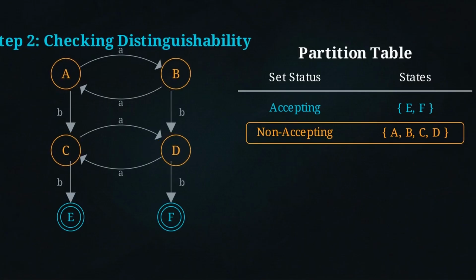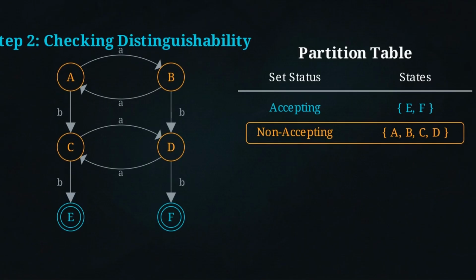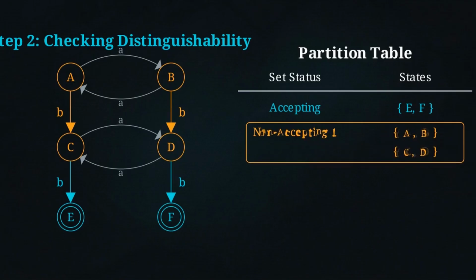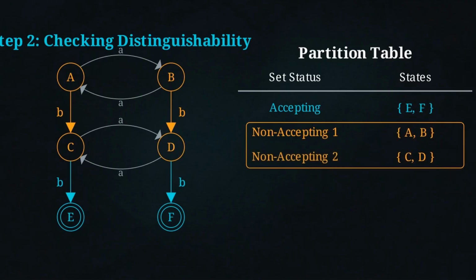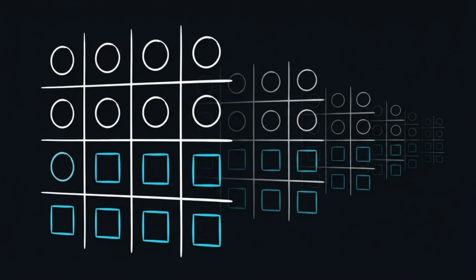Step 2 is checking distinguishability. We iterate through each set and test the transition destinations for every possible input character. We evaluate the transition of the non-accepting states on input A and then on input B. We look for an anomaly, two states starting in the same set but transitioning to different sets on identical input. This divergence proves the states are mathematically distinguishable, so we split the partition into smaller subsets. We repeat this check recursively across all groups until no further states can be split.